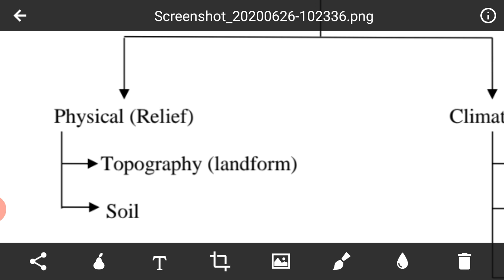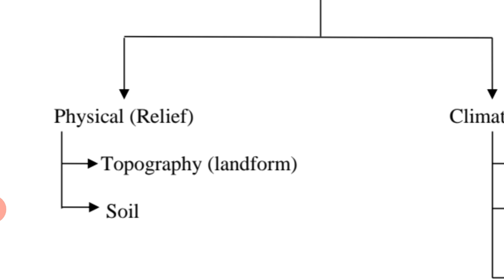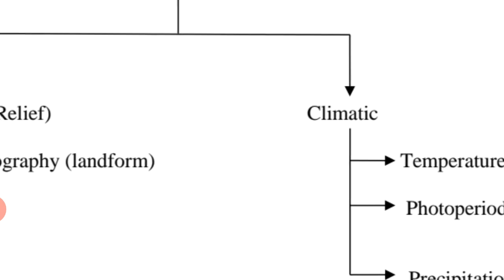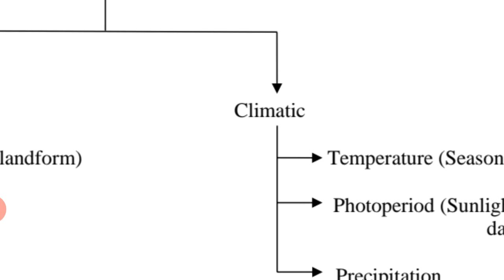Then the soil again plays an important role. According to the soil fertility, the vegetation cover found, whether it is dense, fast growing, or less. If it is not fertile, then it is sparsely available. So these two factors, physical or relief factors, affect the natural vegetation a lot. Then the next is the climatic factor. The climatic factor is also a natural factor. It includes three subpoints: temperature, photoperiod, and precipitation.